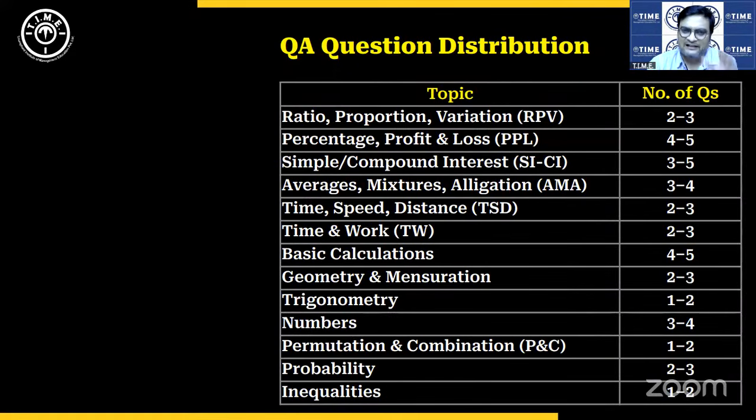Now, this is roughly the breakup of the topics that appeared in our test today. As you can see in the list, there were a few questions from your RPV, like questions on partnership: which partner should get how much amount, what share of profit. I'm putting that under this RPV topic, the ratio topic. There were questions like that, not very complicated.